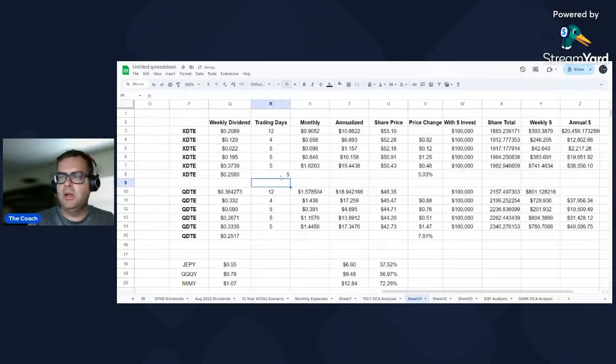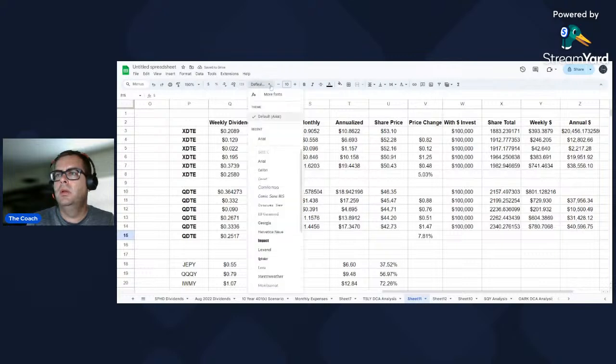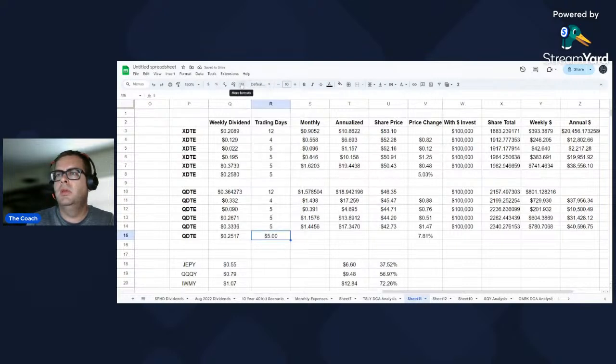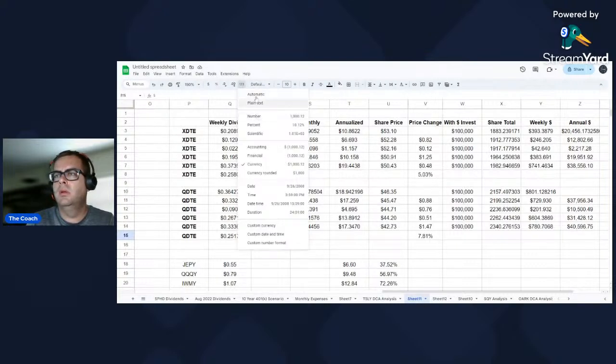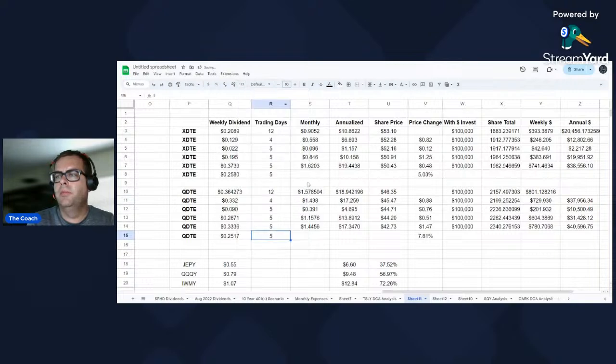So we've got 5 trading days, which I believe has been, oh, look at that. We get a dollar sign there. Nope, not what we want to do. Let me see. There we go. Okay, so now what we can do, drag these formulas down. It should be just a drag and drop at this point. A drag and drop show.